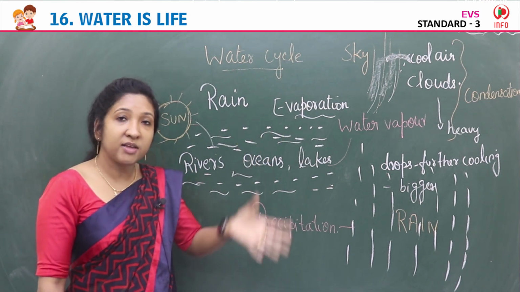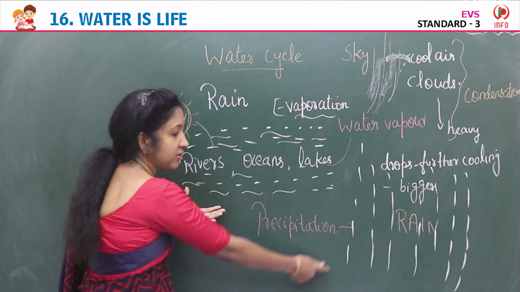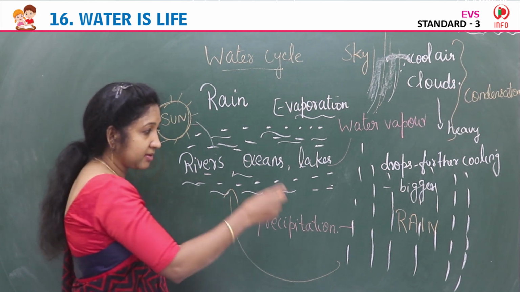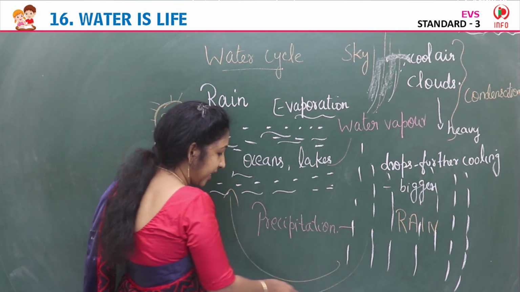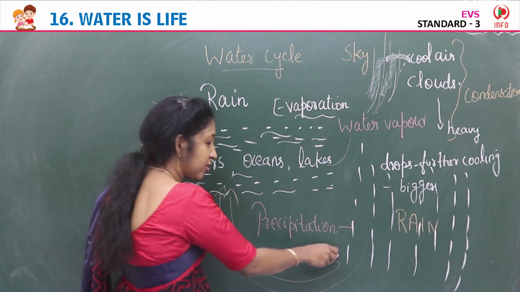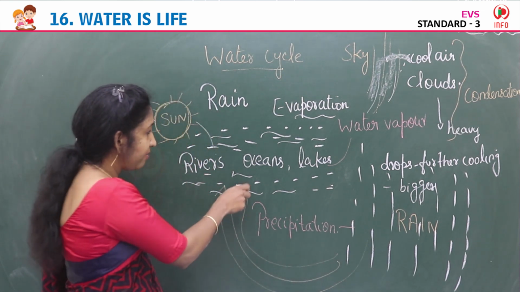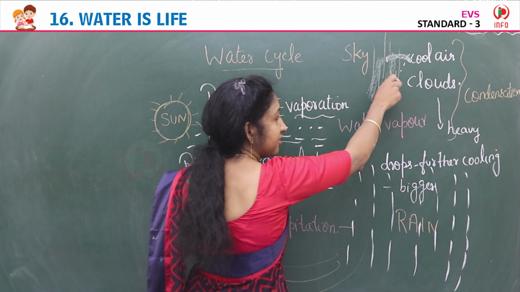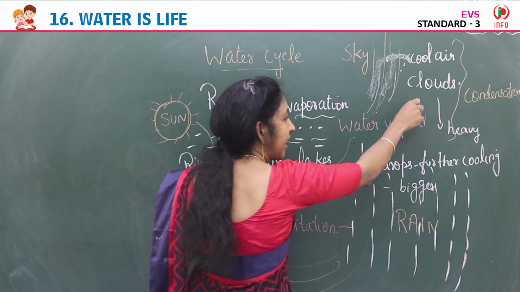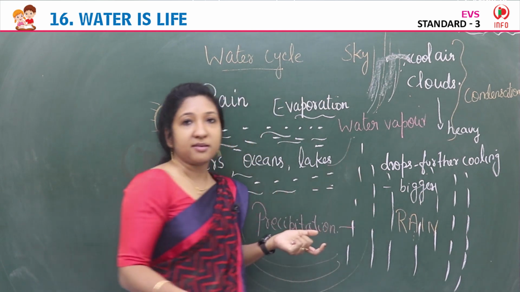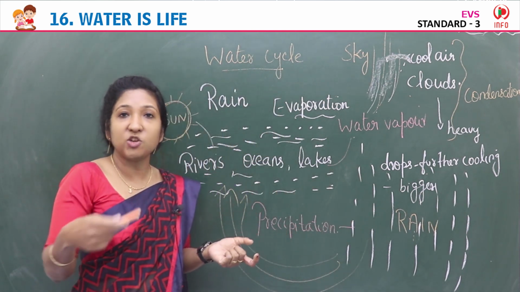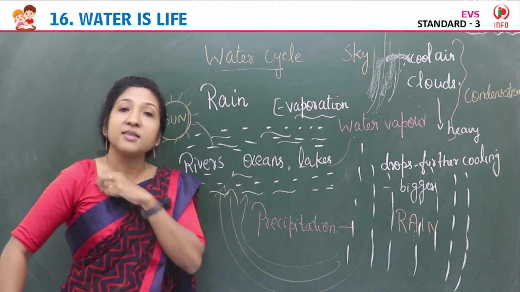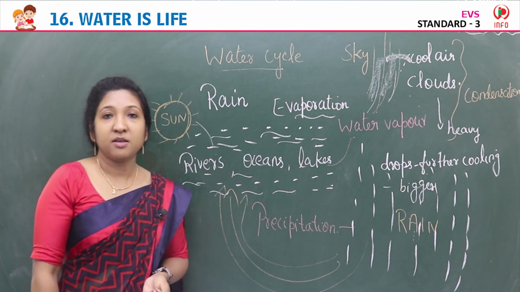After getting rain, it gets collected in rivers, lakes, oceans. Snow also melts and forms rivers. Then because of the sun's heat, it changes into water vapor. Then this water vapor rises up, mixes with cool air, forms clouds. Then again cooling, again rain. This process continues. So evaporation, condensation, precipitation is a continuing process. So this is the water cycle. Understood?